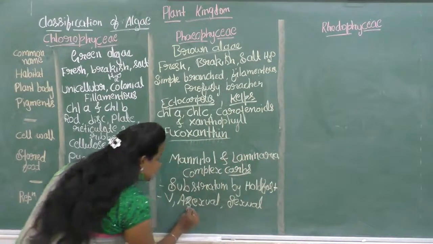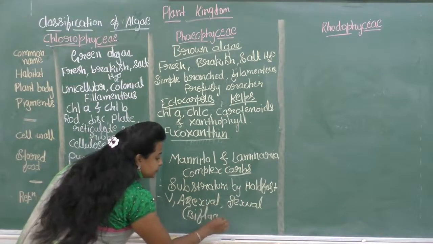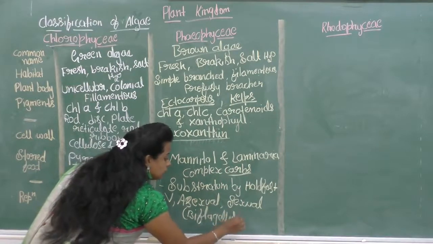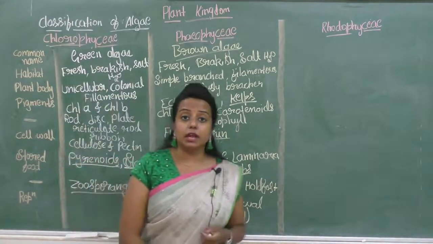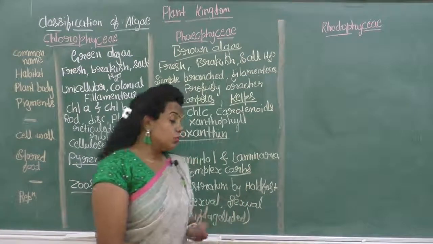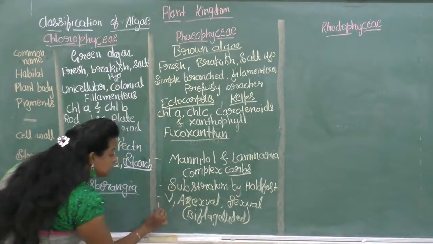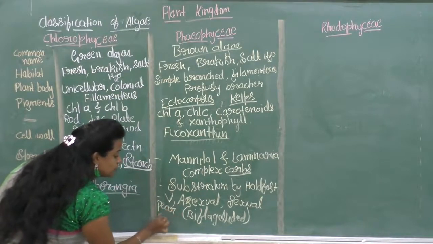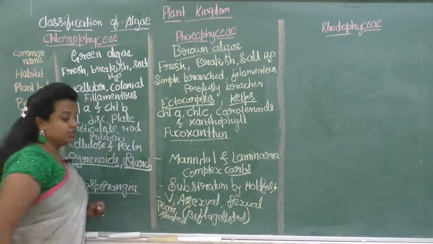This is very important. It is biflagellated. So what is biflagellated? Biflagellated means it contains two flagella. Okay, so here the zoospores are pear shaped. In what shape? That zoospore is pear shaped.